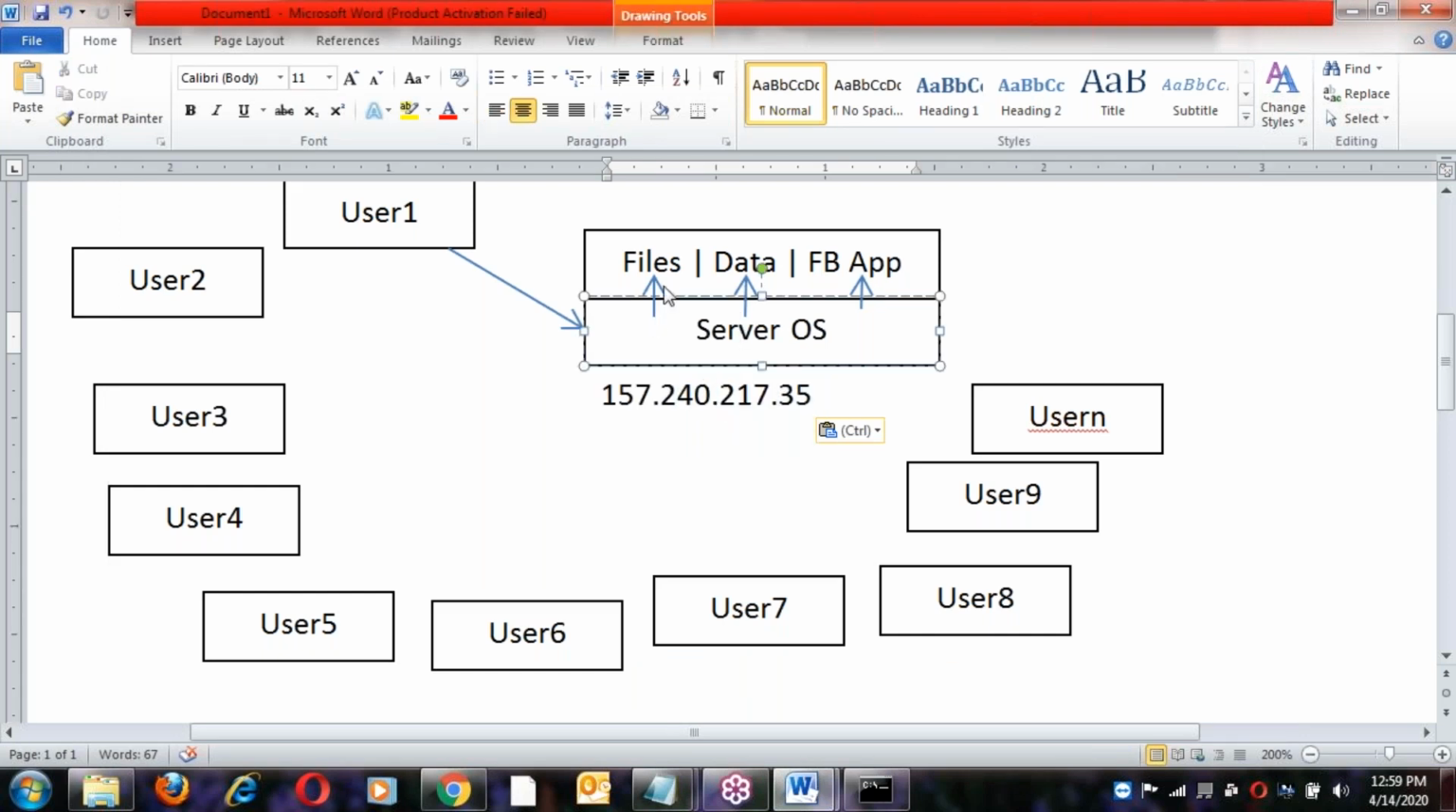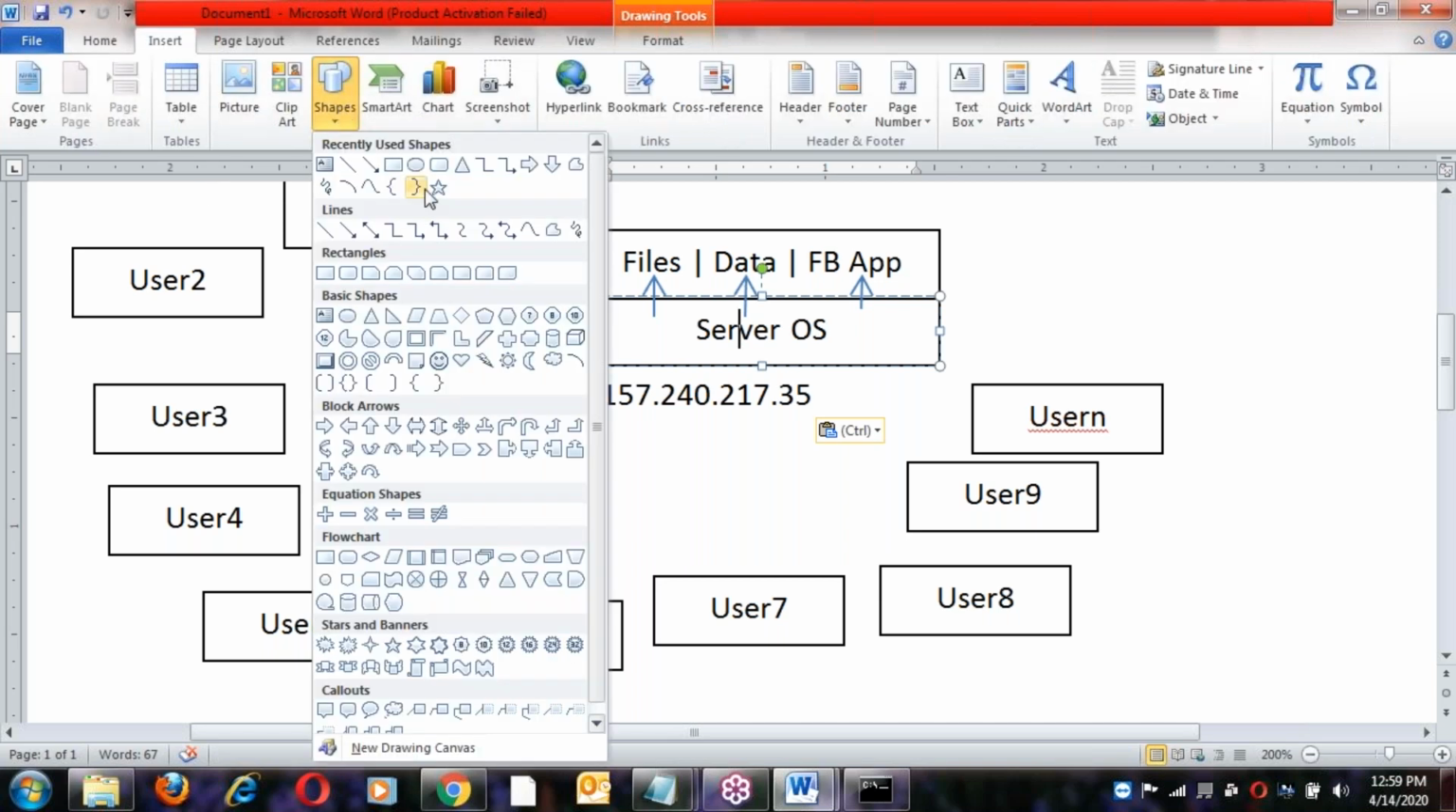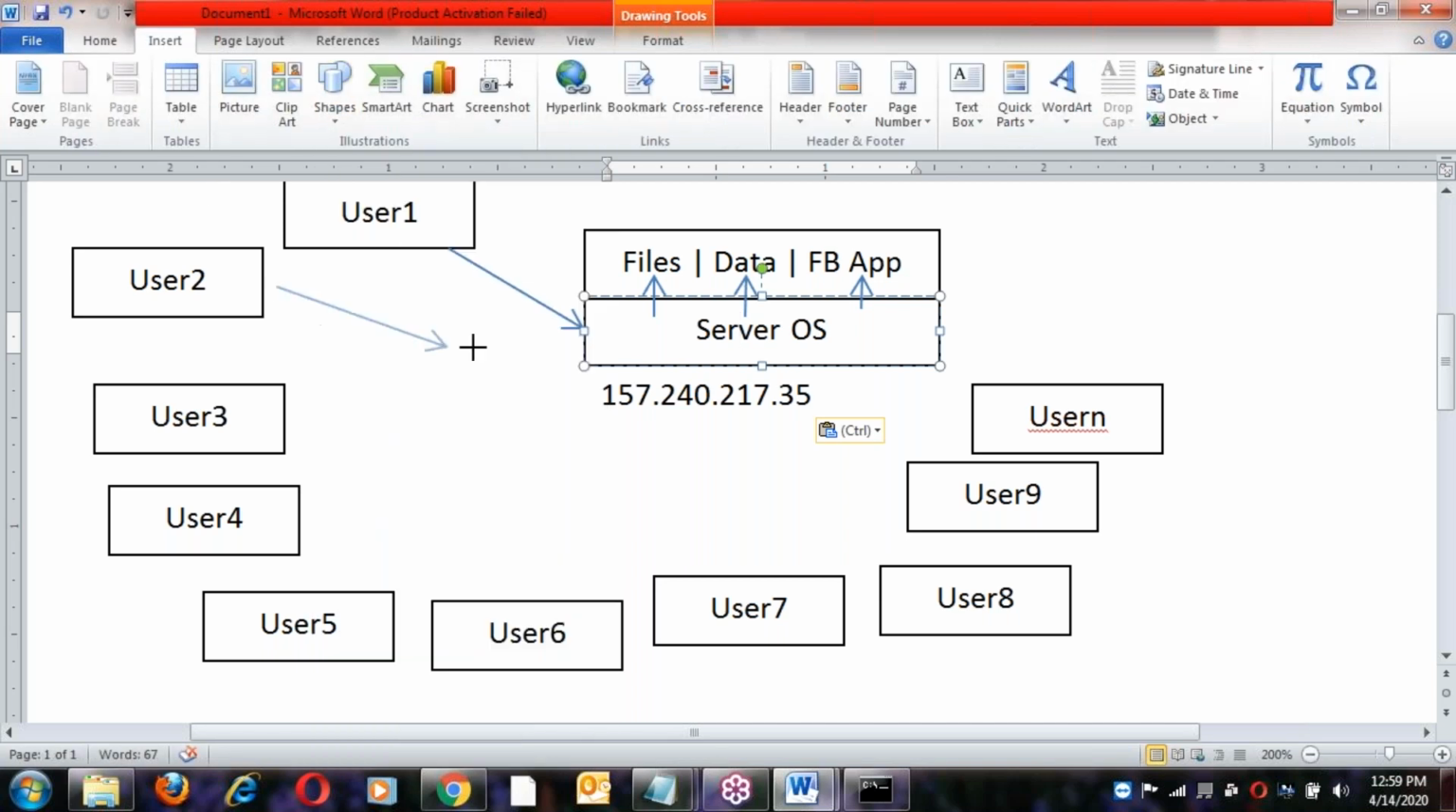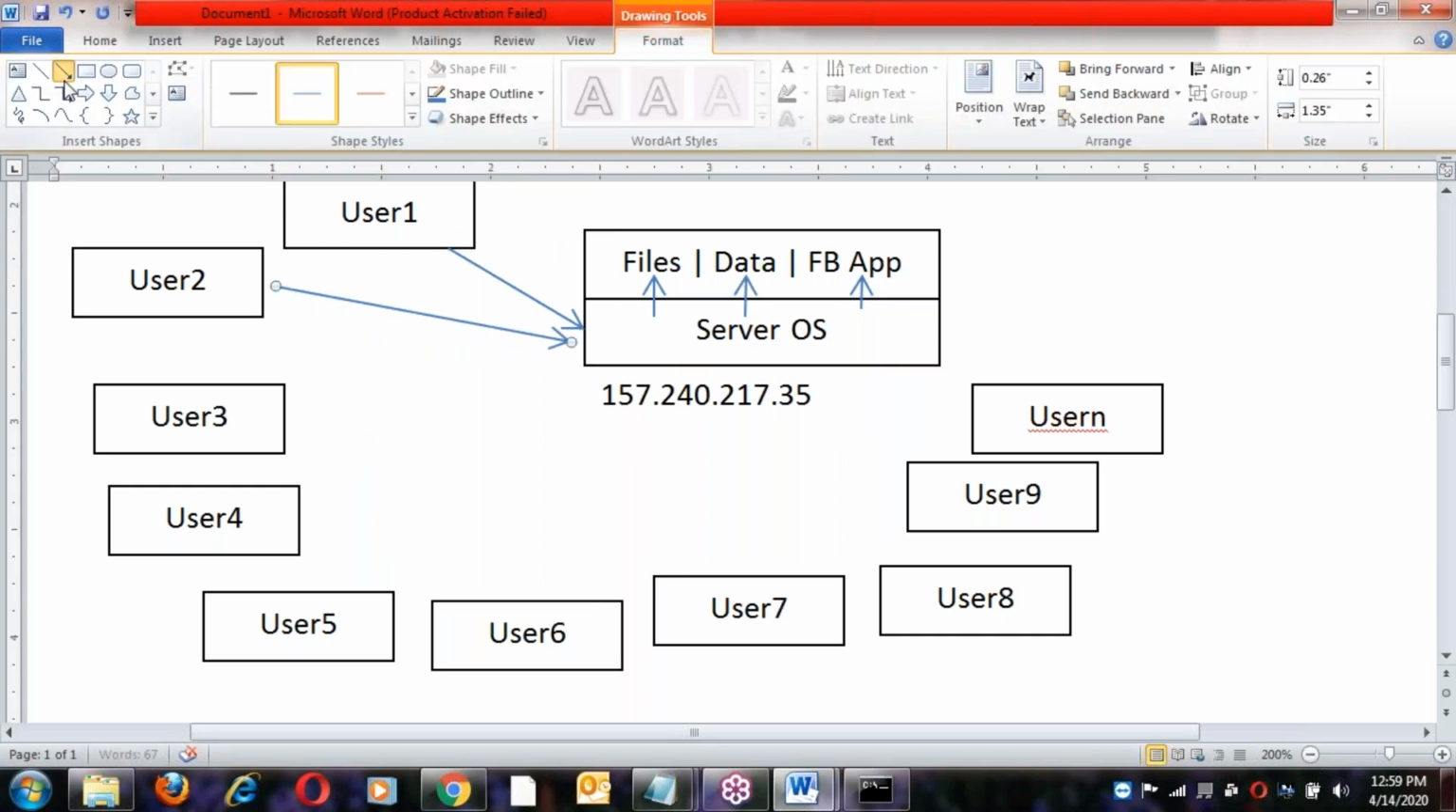After connecting, now accessing files, maybe accessing the Facebook application, something like this. Like this, from different locations of the world, next user.